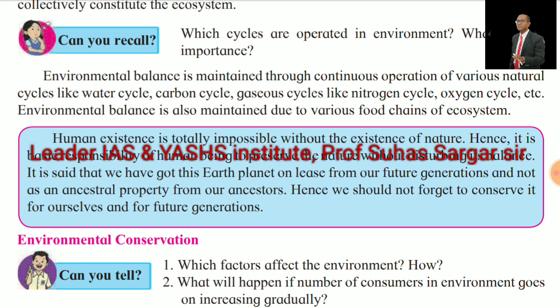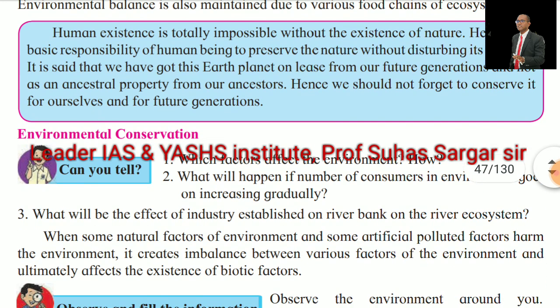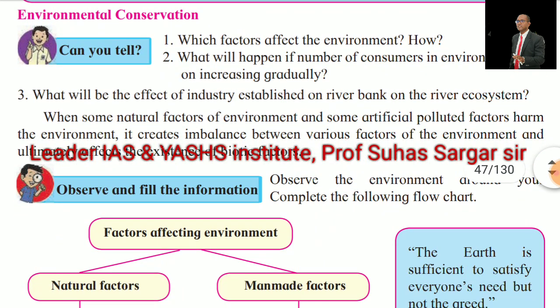Human existence is totally impossible without the existence of nature. Hence, it is a basic responsibility of human beings to preserve nature without disturbing its balance. It is said that we have got this planet earth on lease from our future generations and not as an ancestral property from our ancestors. Hence, we should not forget to conserve it for ourselves and for future generations. Environmental conservation: which factors affect the environment and how?